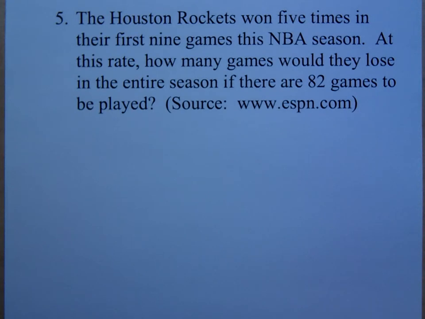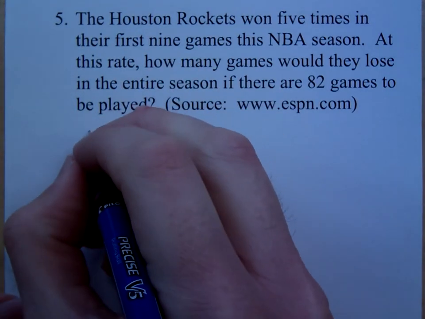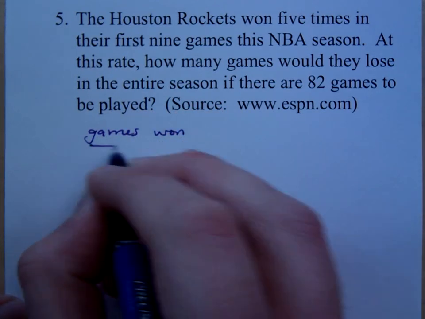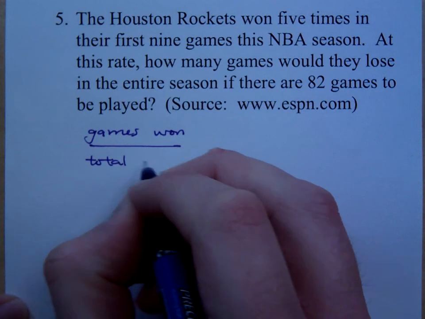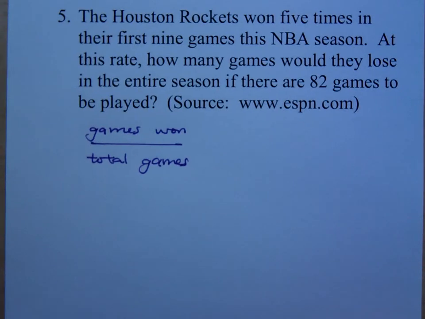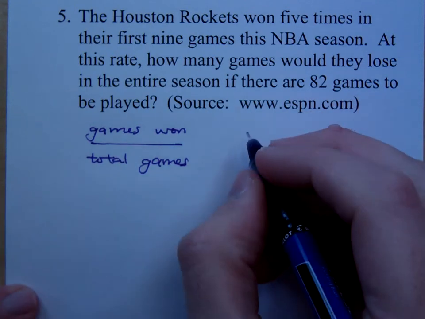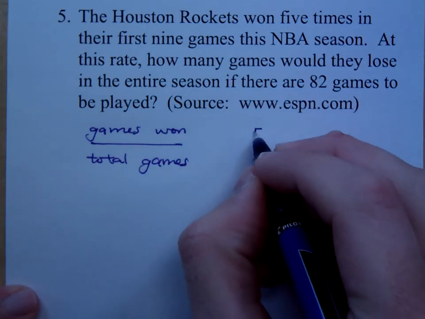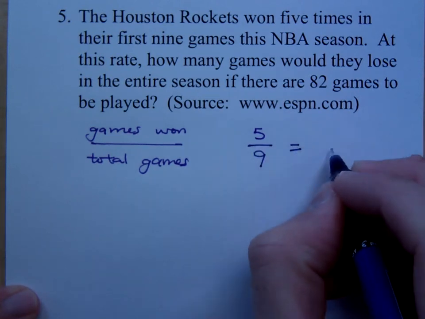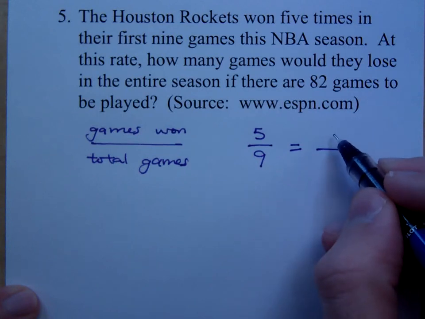Games won over total games? Okay. So you're talking about games won to total games played, right? Did I interpret what you said correctly? Okay. So this is your format for setting up the proportion. So how many games did they win? They won 5 and they played how many? 9.